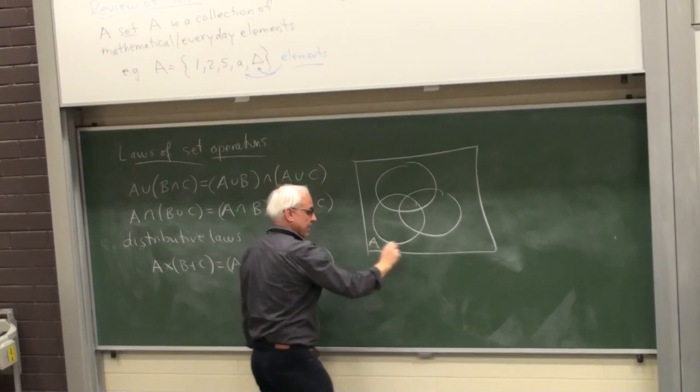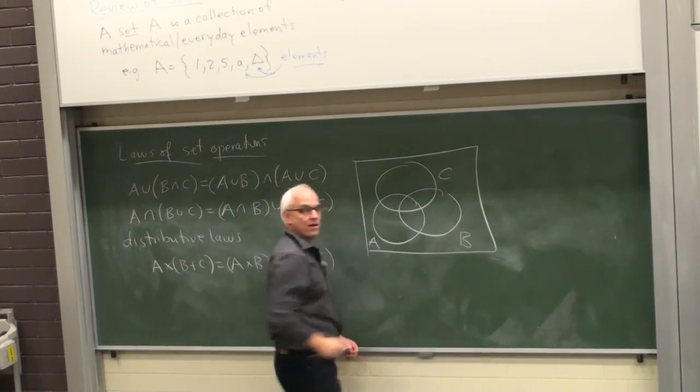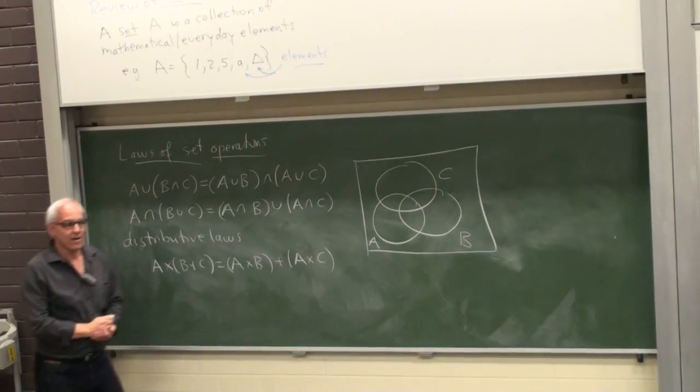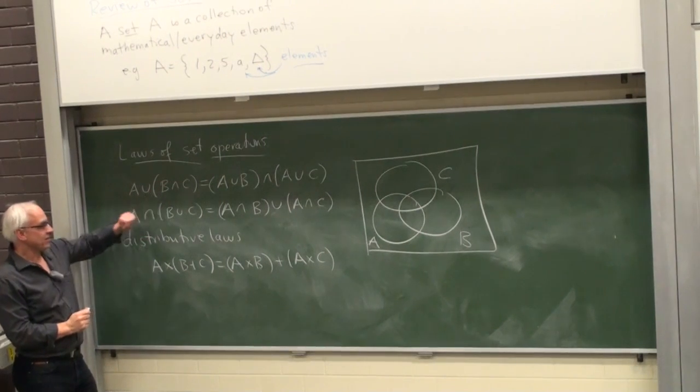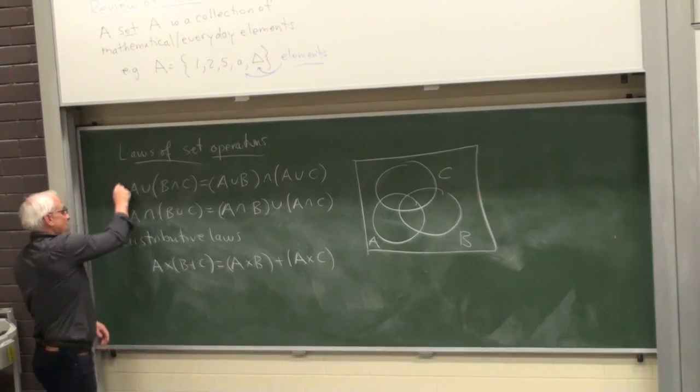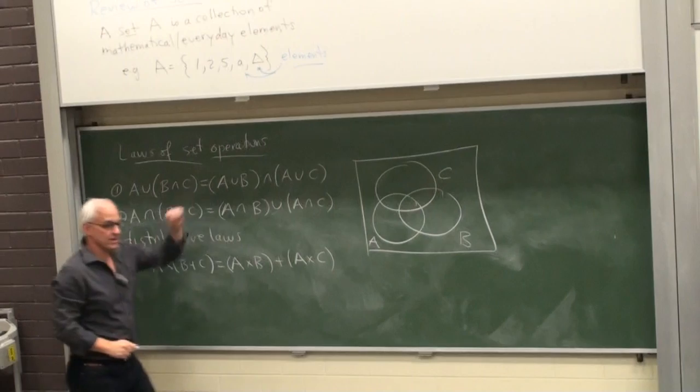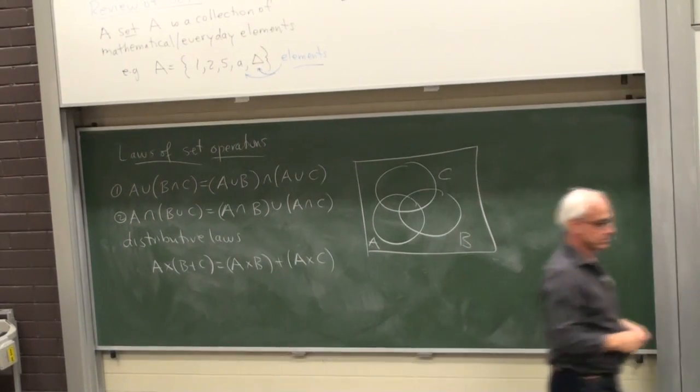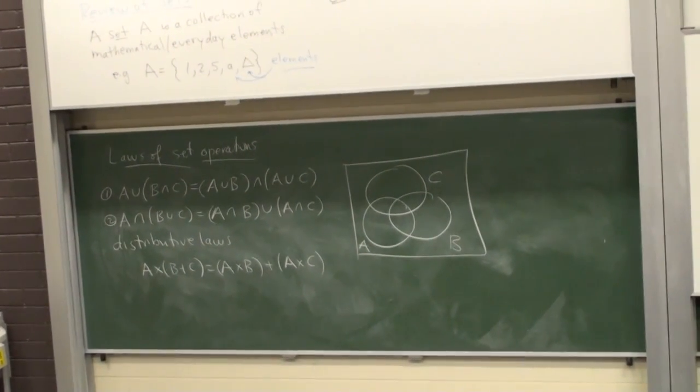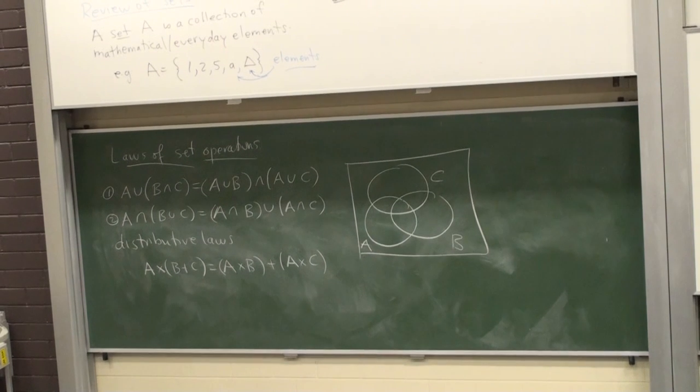So here we have three sets, A, B, and C. Let's calculate the left-hand side, say of the first one, and then the right-hand side, and see if they're the same. All right, so what would that look like?